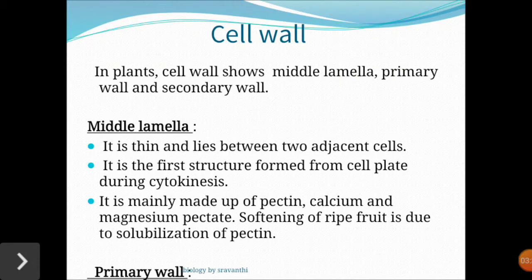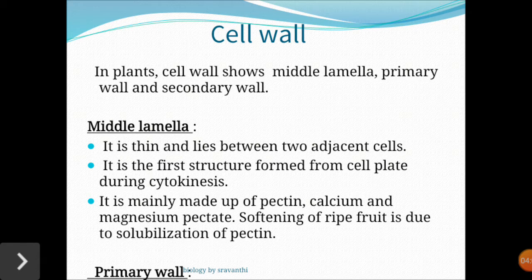This primary wall in young plants is capable of growth and it is laid inside the middle lamella. It is only seen in the meristematic tissue and in mesophyll and pith cells, etc. The secondary wall is present inner to the primary wall. First the middle lamella is there, below it the primary wall, and below that, on the inner side, the secondary wall. When the growth of the primary wall stops, then the secondary wall starts.